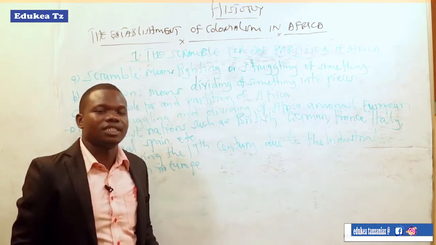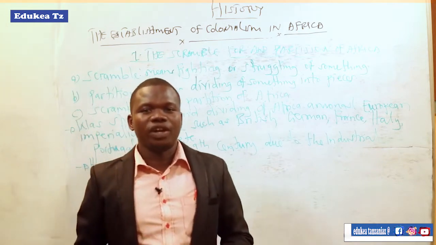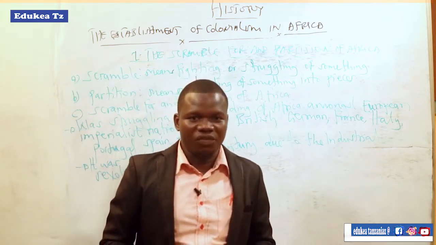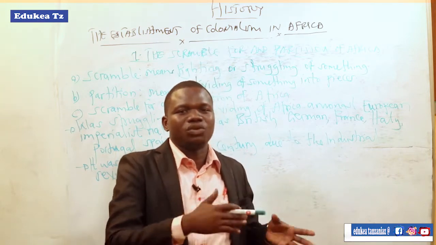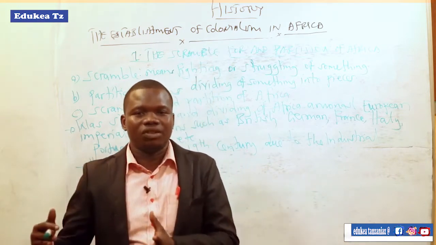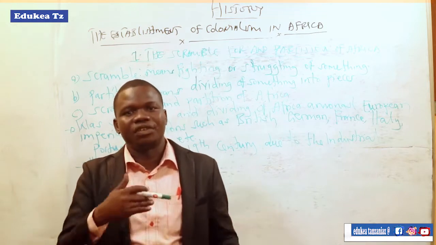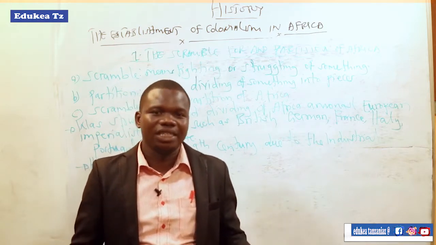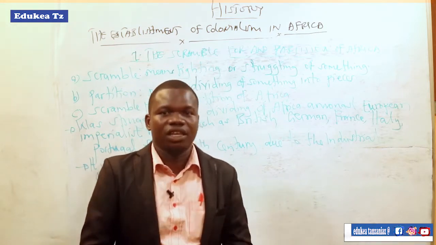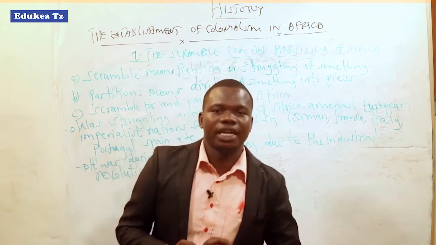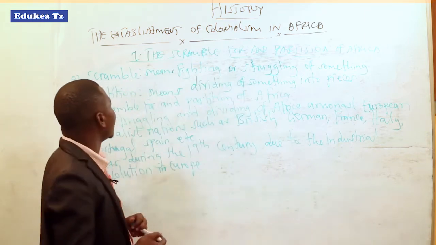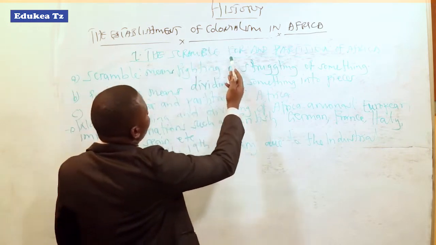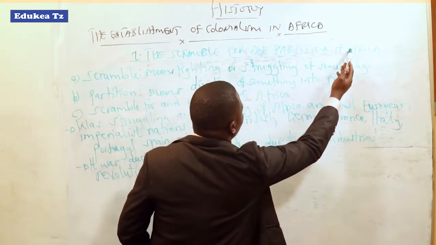So dear students, the establishment of colonialism in Africa passed through different stages, different activities, different events, as we know that history is all about events. So the first event on the establishment of colonialism in Africa was the scramble for and the partition of Africa.